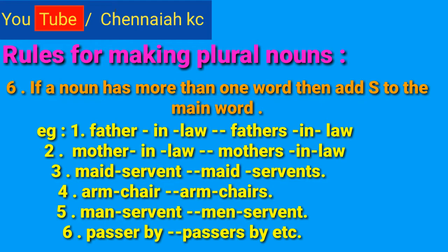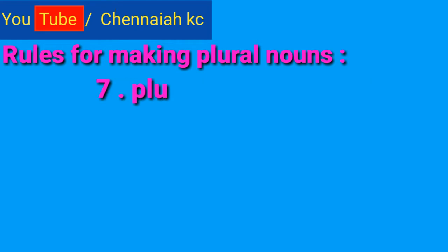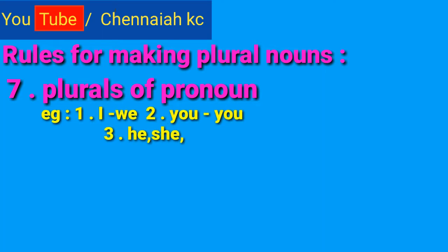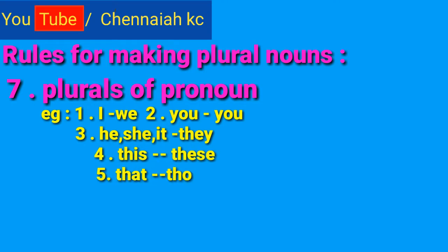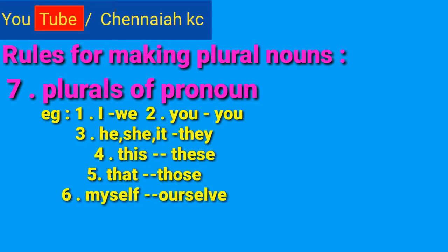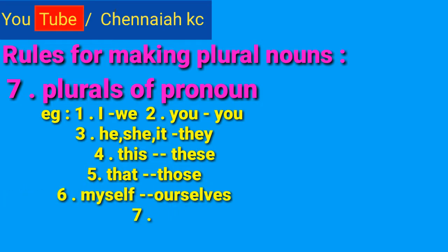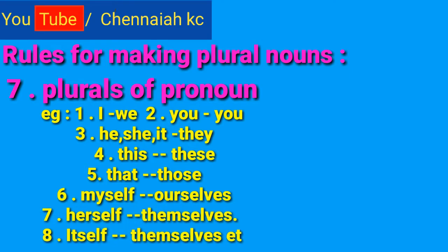Next, seventh one, plurals of pronoun. See here, I singular pronoun, we plural pronoun. Next, you singular pronoun, you plural pronoun. He, she, it singular pronouns, they plural pronoun. Next, fourth one, this is a singular pronoun, these are plural pronoun.